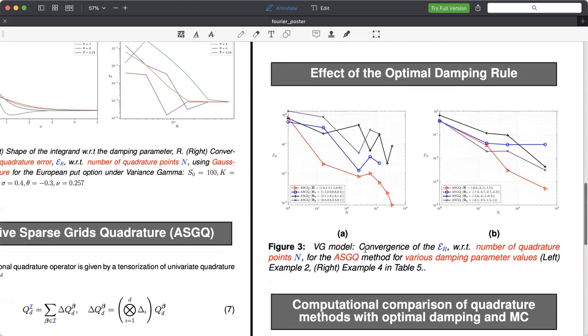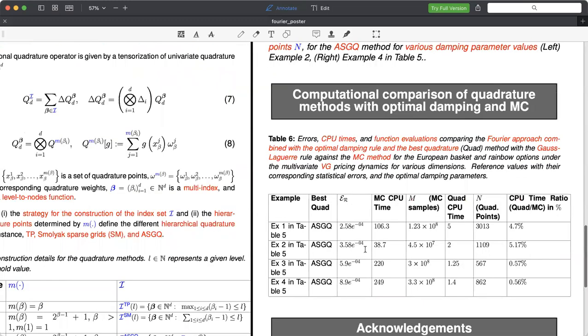We provide in Table 6 a computational comparison of quadrature methods with optimal damping and the Monte Carlo method. We provide the errors, CPU times, and function evaluations comparing the Fourier approach combined with the optimal damping rule, the best quadrature method with the Gauss-Laguerre quadrature rule, against the Monte Carlo method for the European basket and rainbow options under the multivariate variance gamma pricing dynamics for various dimensions. And the reference values with their corresponding statistical errors are provided in the table.